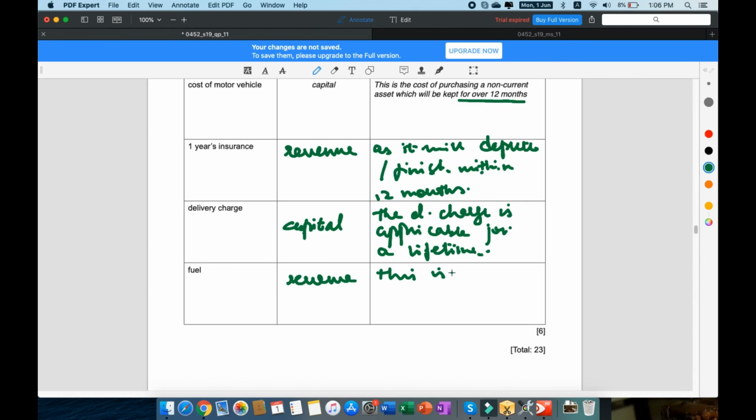This is not a one-time expense, it's part of daily expenses. If you're driving much, you're going to have to put in fuel every other day, right? So that is a revenue expenditure. So that's that for this part.